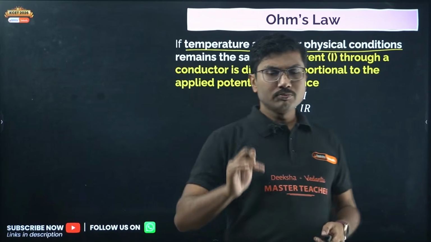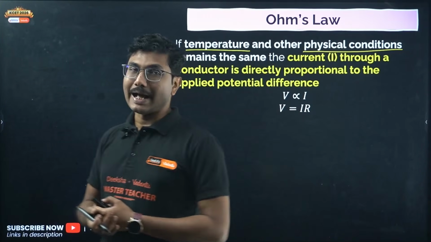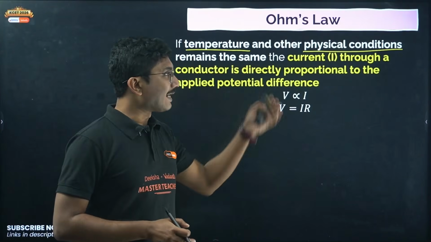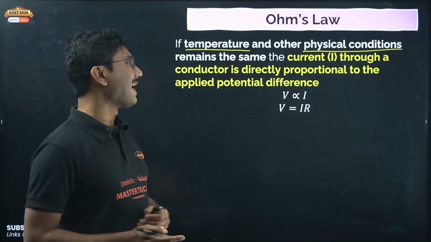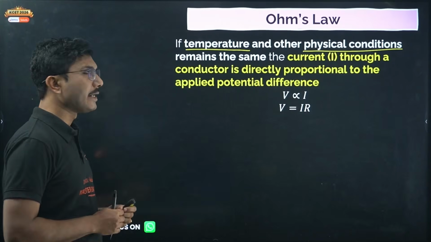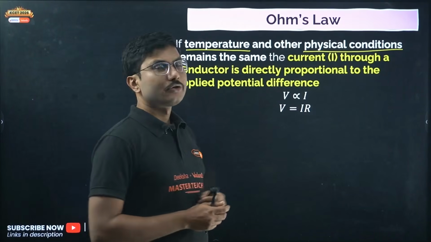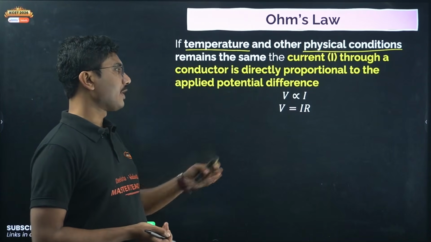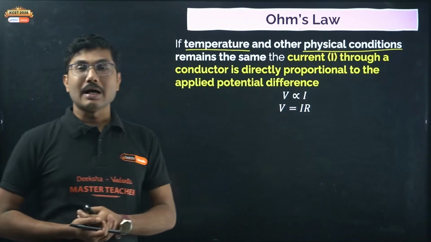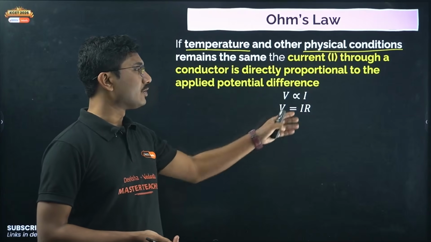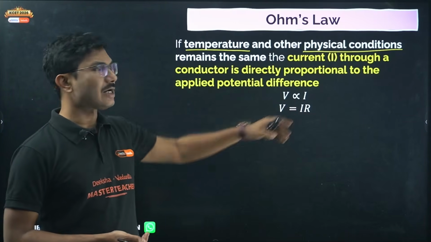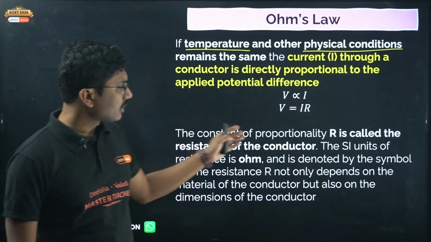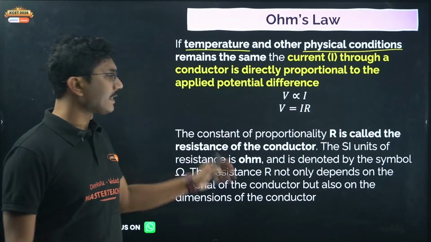Now Ohm's law basically states that if these two conditions are constant, then the current through a conductor is directly proportional to the applied potential difference. You can simplify this to V equals I into R. Here R is the constant of proportionality, called the resistance of the conductor.